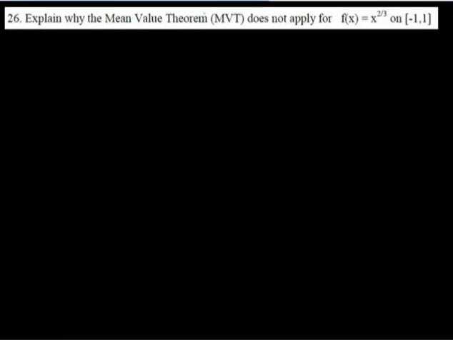Explain why the mean value theorem does not apply for f of x is equals to x to the power of 2 over 3 on the interval minus 1 up to 1. ይሄ ጥያቄ ምንድነው የሚለን mean value theorem ለዚህ function on this interval ለምን መጠቀም እንደማንችል explain አድርጉ ነው የሚለው ኦኬ